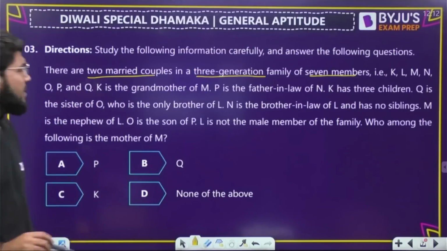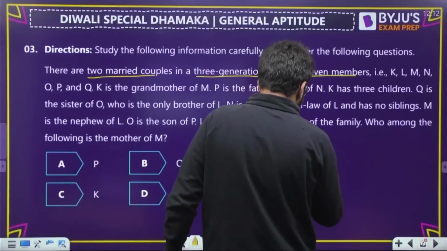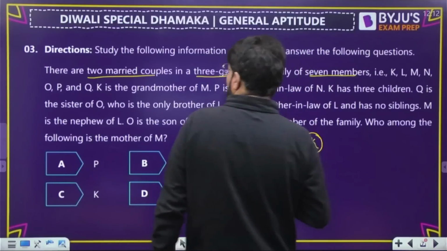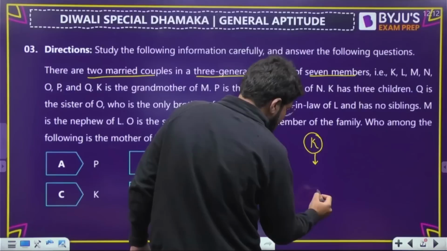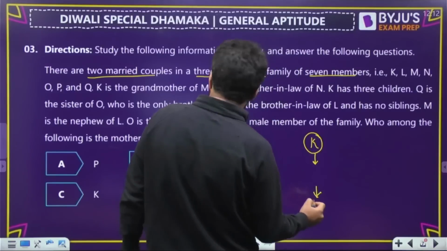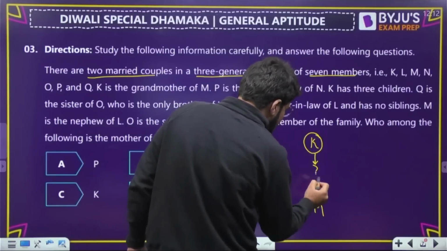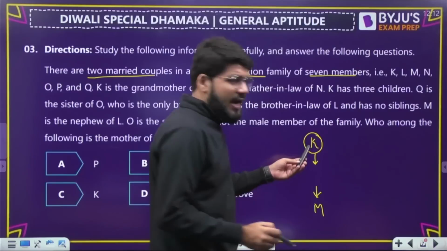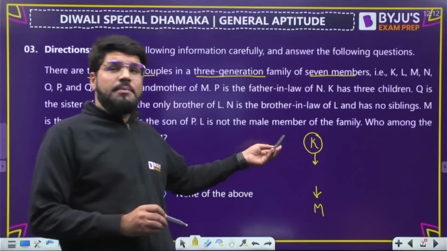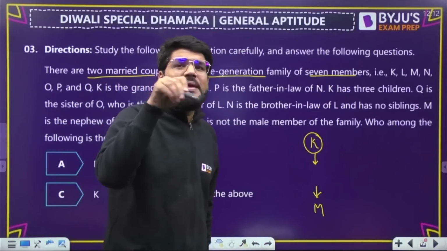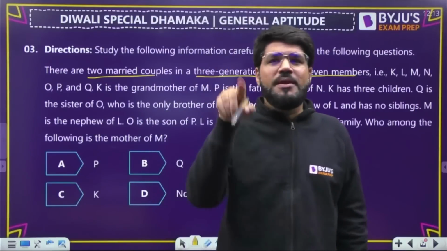K is the grandmother of M. Grandmother means female, the mother of your parents. So K is the grandmother of M. I don't know, there will be somebody in between, because it is a grandmother, so M's parents and then grandparents will come in. Because K is the grandmother, females are represented by circles, males will be represented by squares.